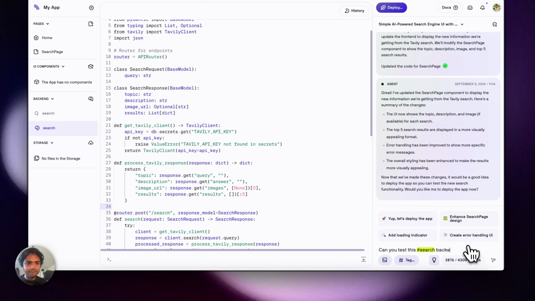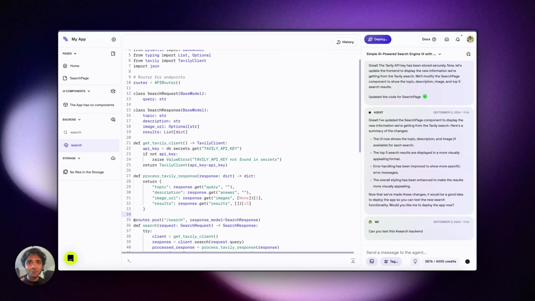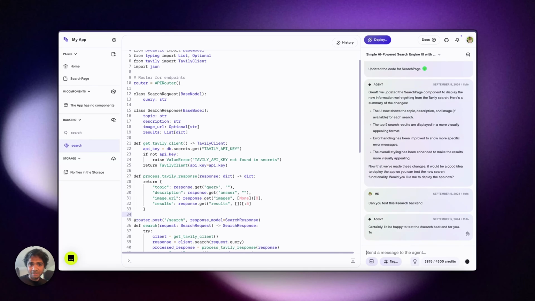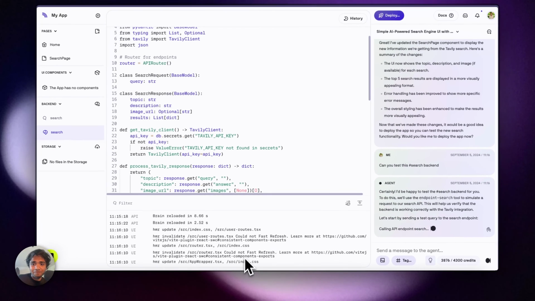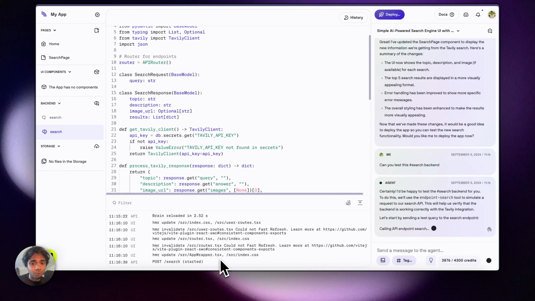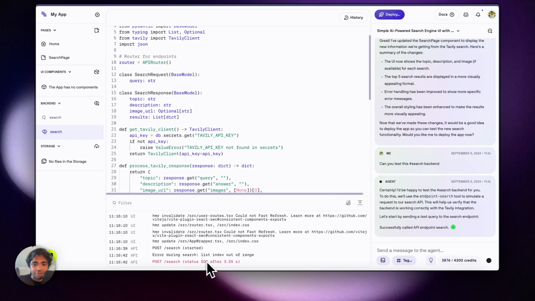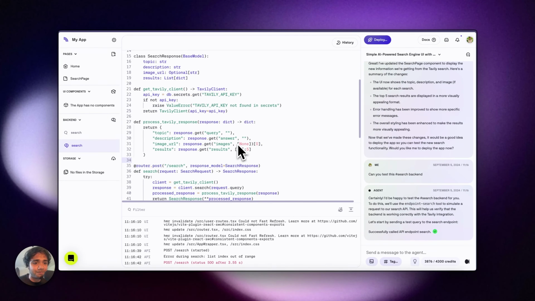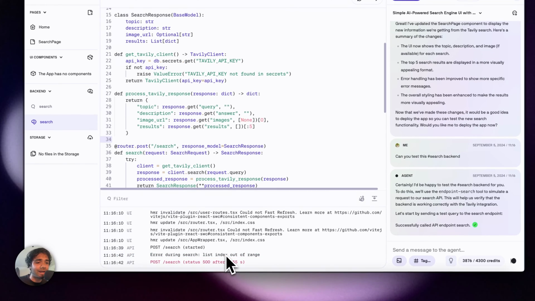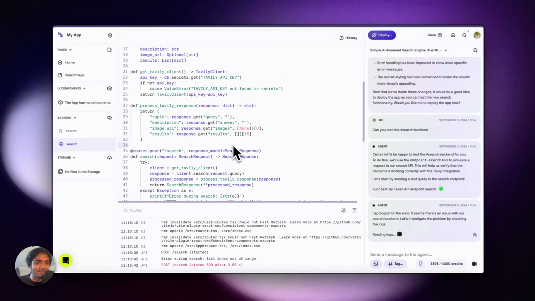In Databutton, you can also test your backend. It can be totally wrong, it can give an error, or it can be really fine. So it makes a post search call, and it says list index out of range. So there must be some error out here. Databutton will now check the error from here and will try to fix it. Let's see what Databutton does.